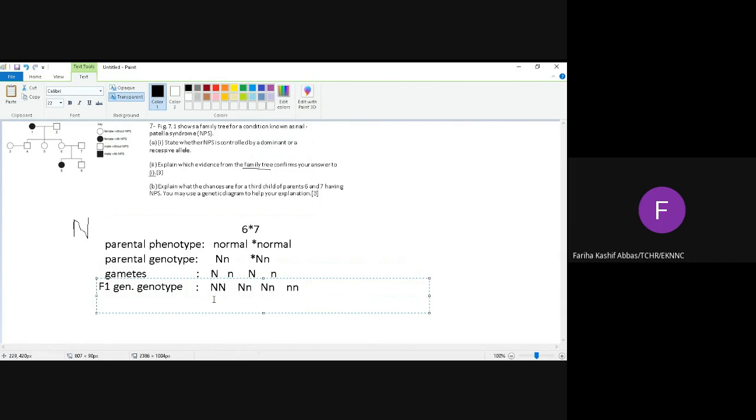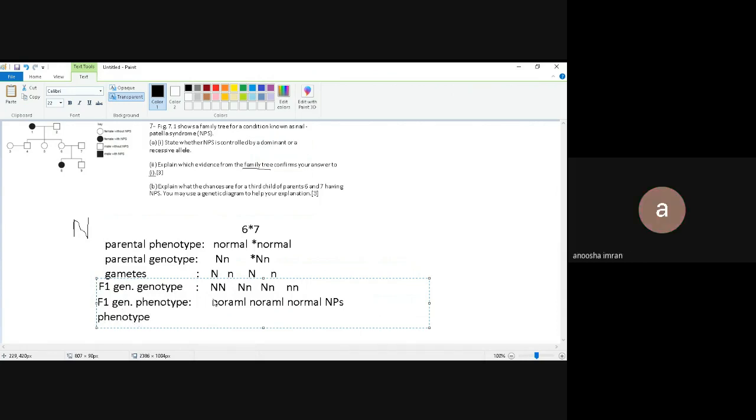F1 generation phenotype would be normal, normal, normal, and at the end normal, NPS. NPS is the disease. So what's the ratio? What's the phenotypic ratio? 3 is to 1.